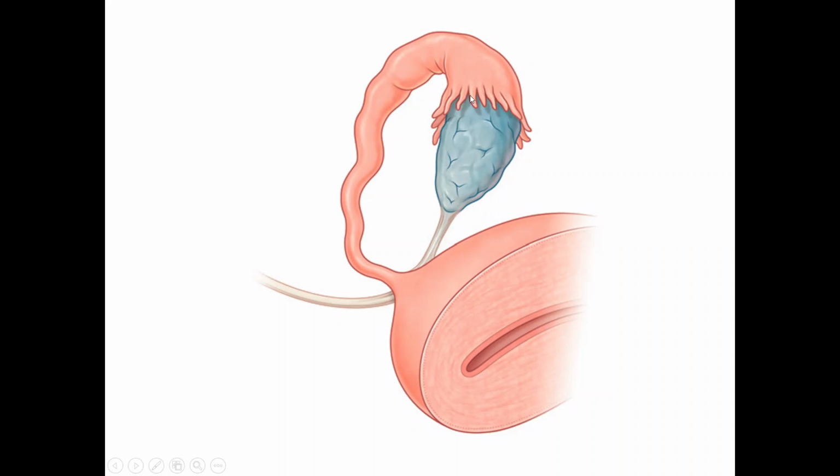This is very closely related to the ovary. So it can pick up the ovulated ovum into the fallopian tube and bring it to the ampulla. The point to be noted, the ovum is actually liberated to the peritoneal cavity and the fallopian tube picks it up.